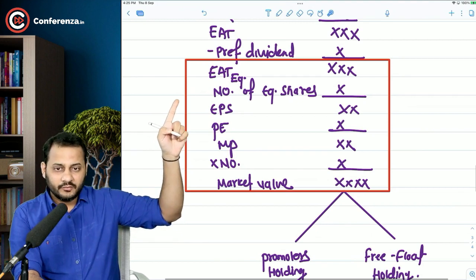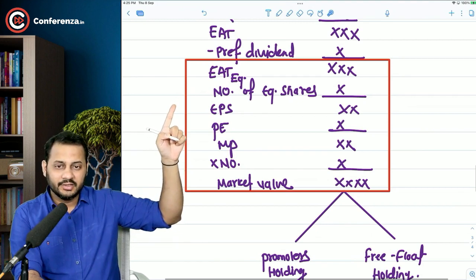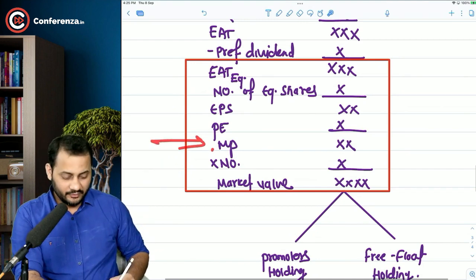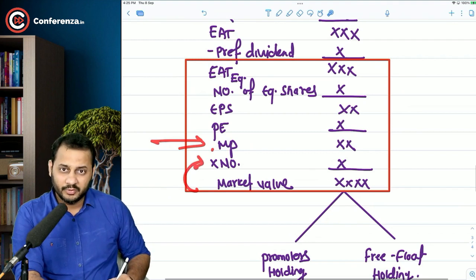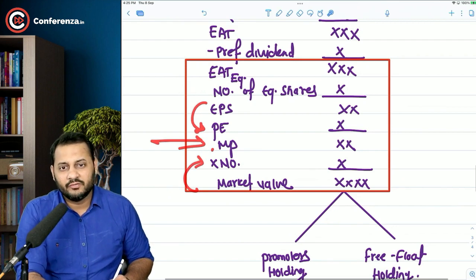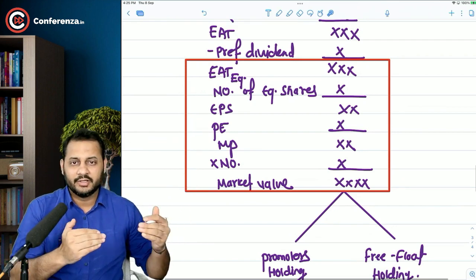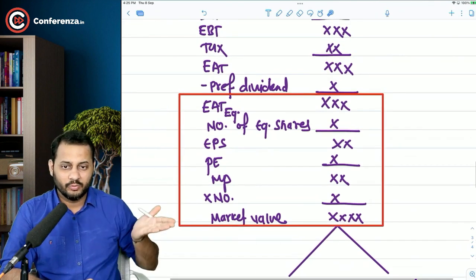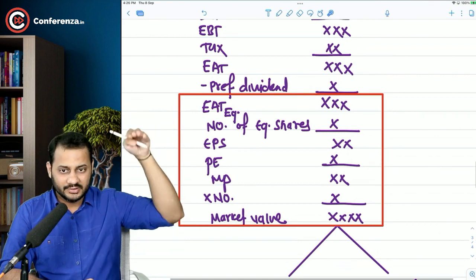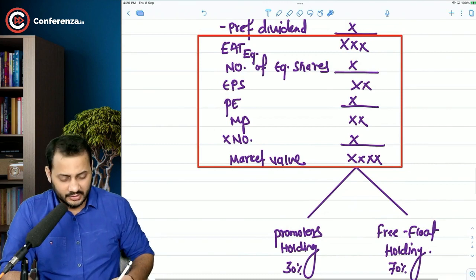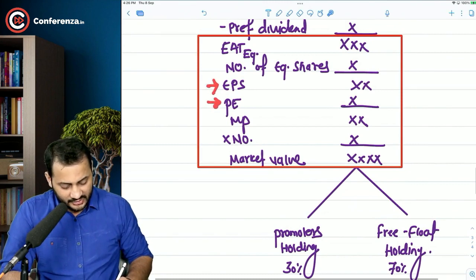Or if you want to calculate, for example, market price, you can do that by dividing the total market value by the number of shares, or multiplying the EPS with the PE ratio. So there will be two different scenarios to calculate any single thing. If they ask you to calculate earning after tax, you can go by this method or by this method as well. Once you understand that single share earning is multiplied by the PE ratio, then you get the market price.